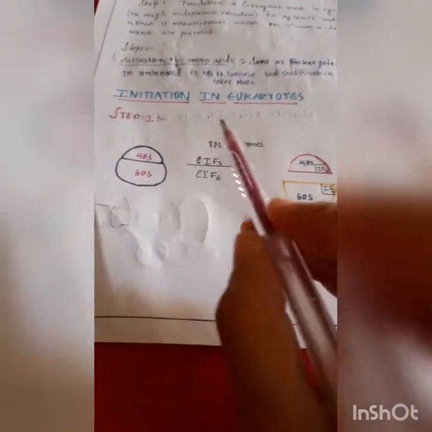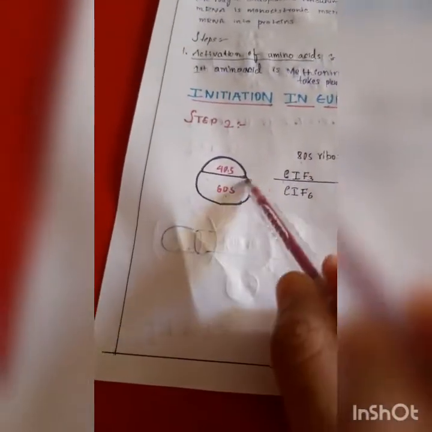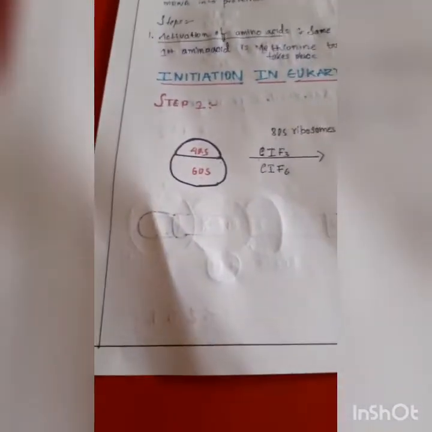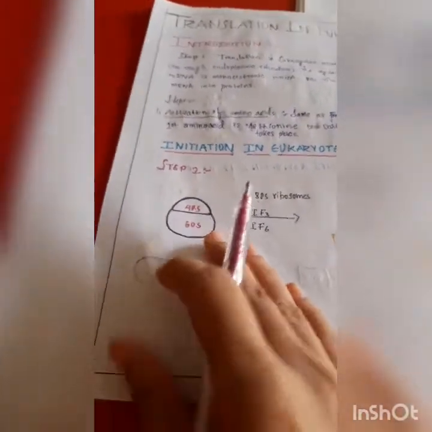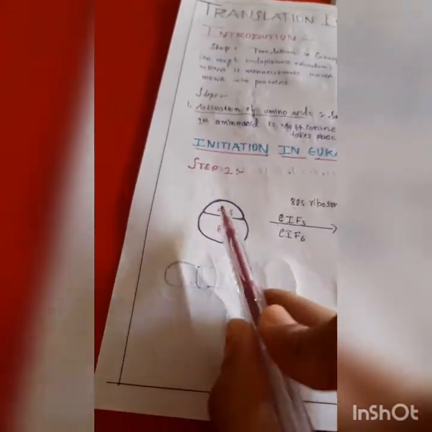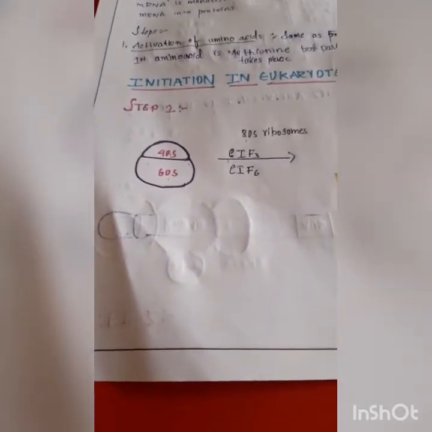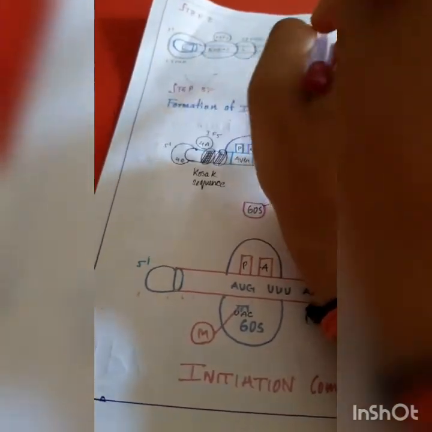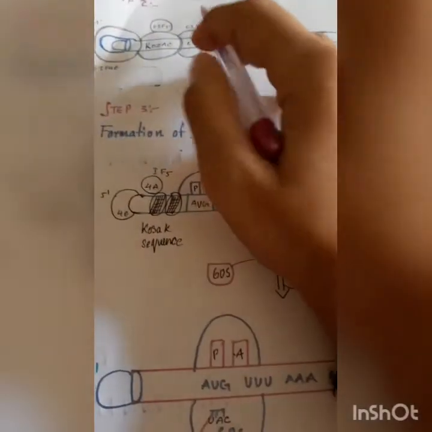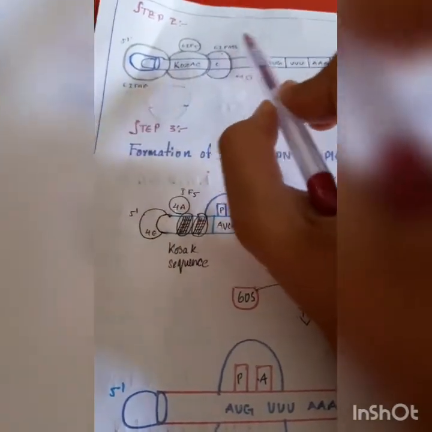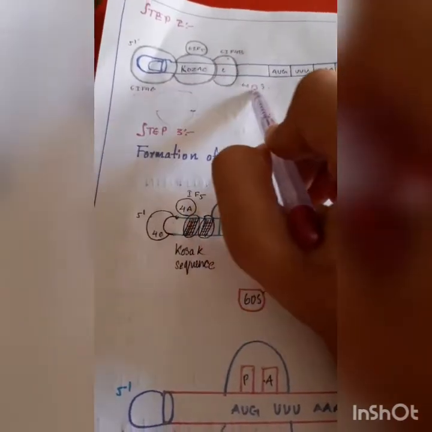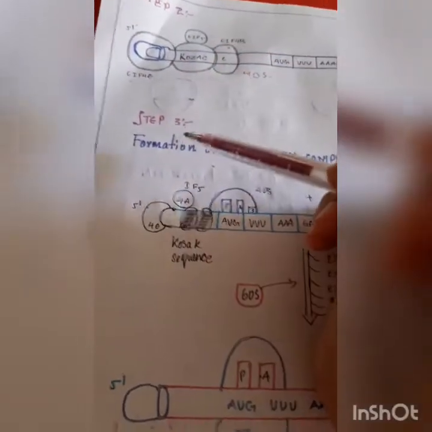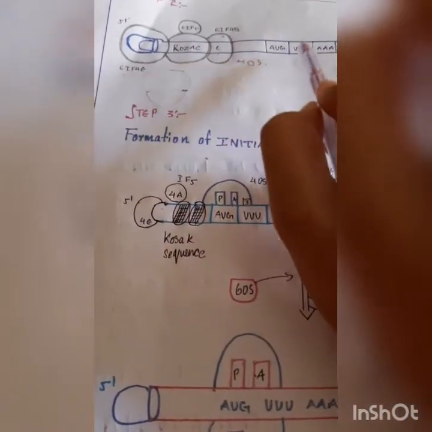Here in step 1, dissociation of 80S ribosomes by IF3 and IF6. Binding of IF3 to 40S and IF6 to 60S prevents reassociation. Step 2. Here a special sequence is involved, known as the Kozak sequence. The 5' cap of monocistronic mRNA is recognized by IF4E, and the Kozak sequence of the mRNA usually exists in a ternary complex. It is linearized by IF4A and IF4B.